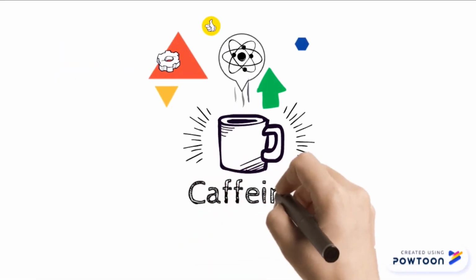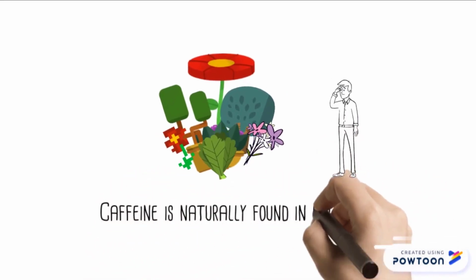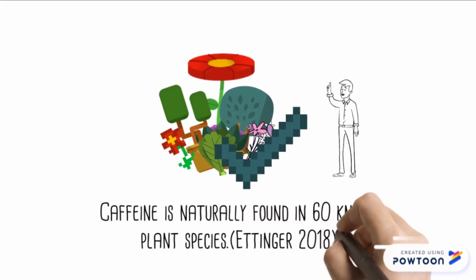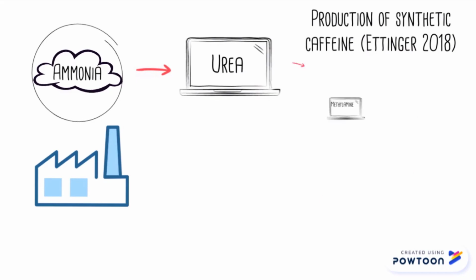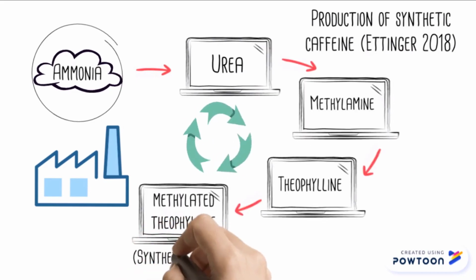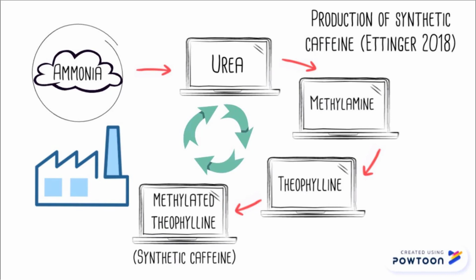Moving on, let's look into natural and synthetic caffeine. Naturally occurring caffeine is found in 60 known types of plants such as coffee, green tea, black tea, and guarana. The process of producing synthetic caffeine starts by extracting urea from ammonia. The urea is used to form drugs like methylamine and then be converted to theophylline. The theophylline will undergo methylations to form methylated theophylline, which we know as synthetic caffeine.